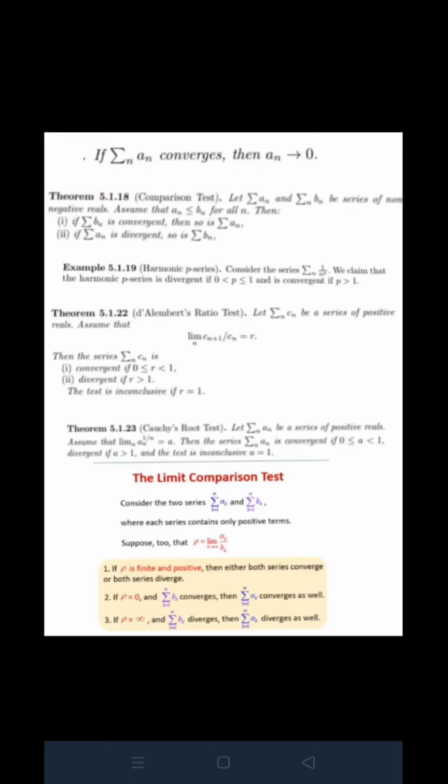Limit comparison test, we are talking about two series, summation of a_n and summation of b_n. Let rho equal to limit of a_n upon b_n. If rho is finite and positive, then both converge or diverge together. If rho equal to 0, then if summation of b_n, the one below, converges, then summation of a_n converges as well. If rho equal to infinity and summation of b_n diverges, then summation of a_n diverges as well.